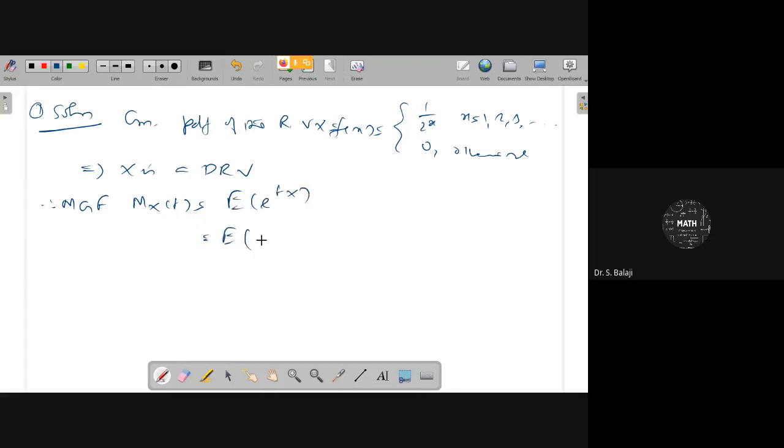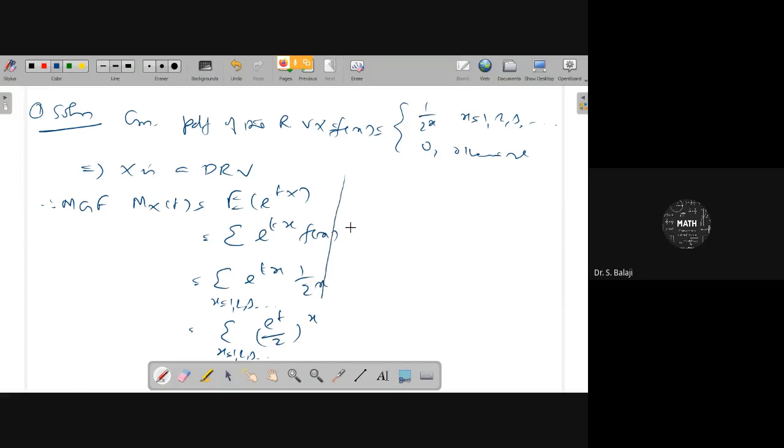Because it is a discrete random variable, you can use summation of e power tx f of x, where f of x is 1 by 2 power x for x equal to 1, 2, 3, etc. This can also be conveniently written as summation of e power t by 2 whole power x, x equal to 1, 2, 3, etc.